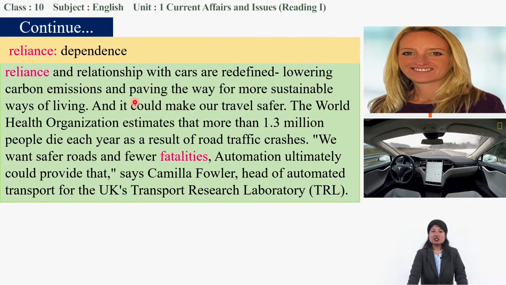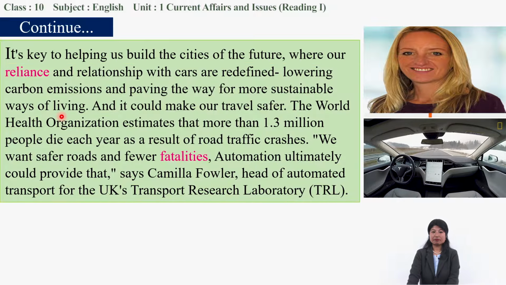Lowering carbon emission and paving the way for more sustainable ways of living. So another one of the benefits of using this car is that it emits low carbon and also helps for sustainable living.